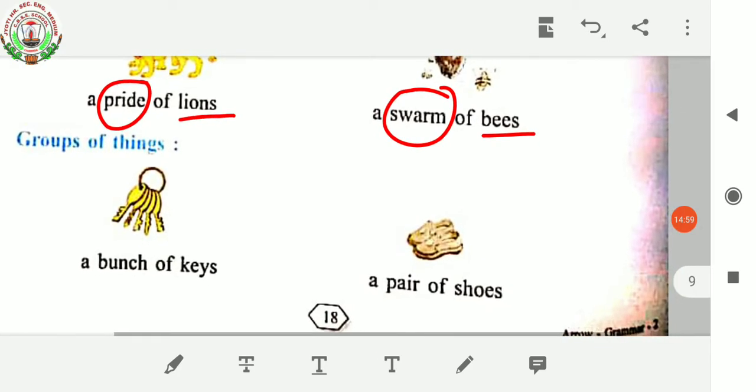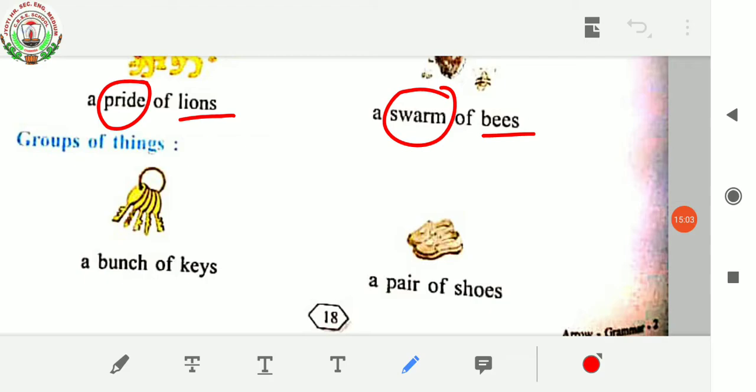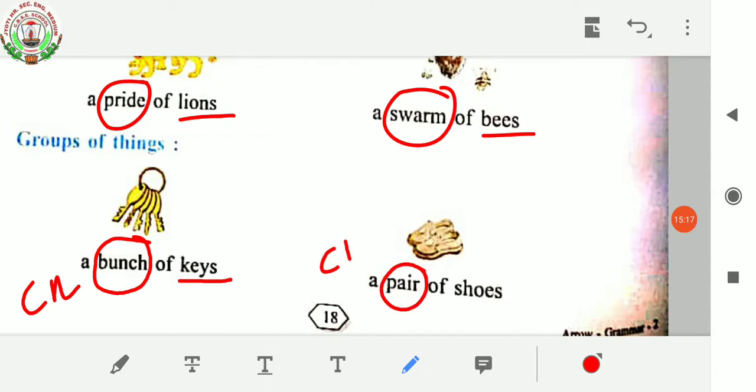For groups of things, some examples are a bunch of keys. Here, bunch is a collective noun which refers to a group of keys. A pair of shoes. Pair is a collective noun which refers to a group of shoes.